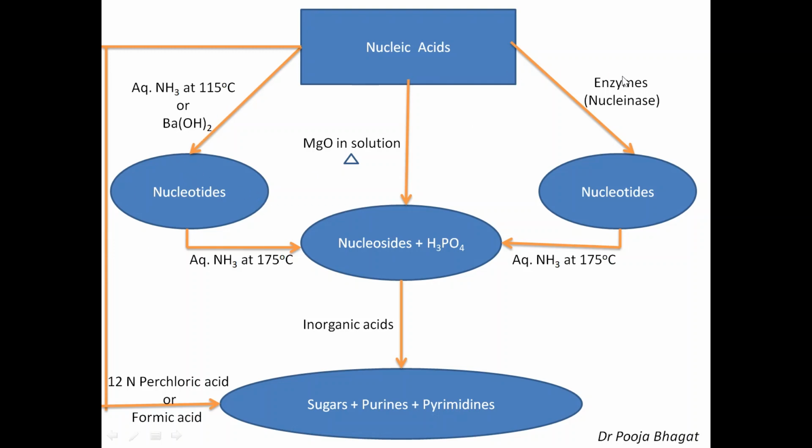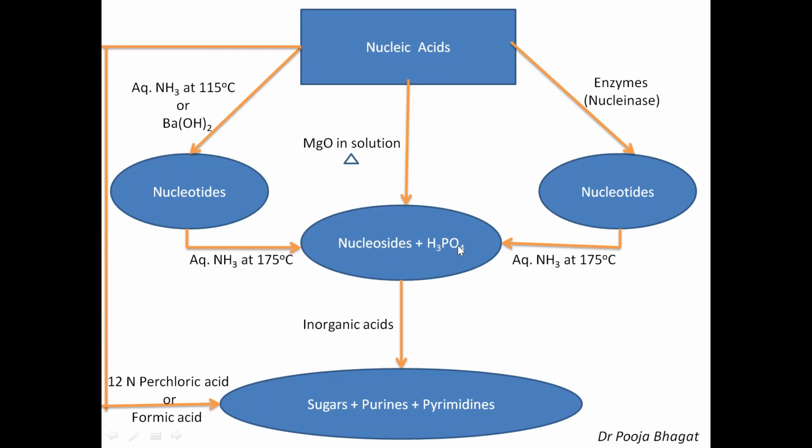When you treat the nucleic acid with enzymes, that is enzymatic hydrolysis by the enzyme nucleanase, you will get nucleotides. So whether you carry out the hydrolysis with aqueous ammonia at 115 degrees Celsius, barium hydroxide or enzymes, you will get nucleotides.